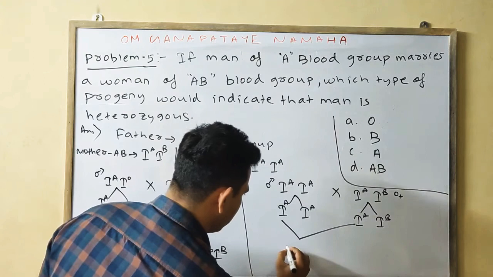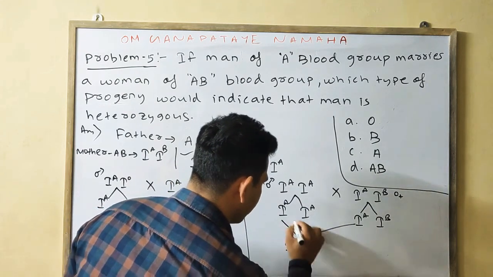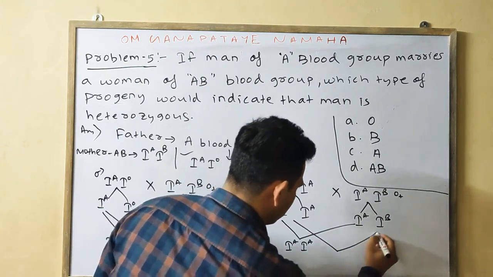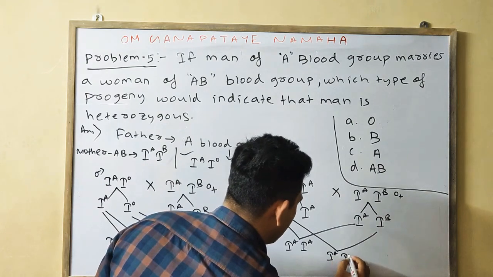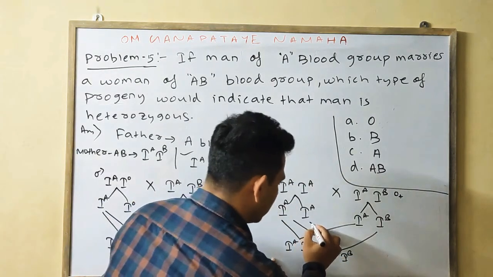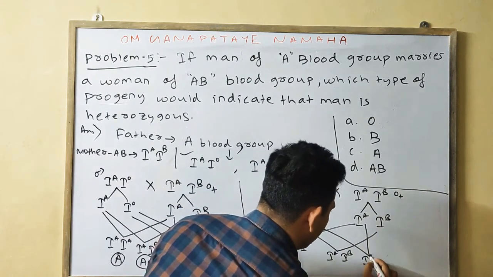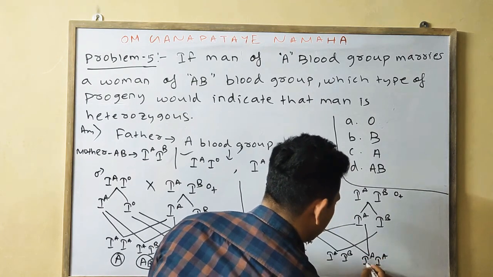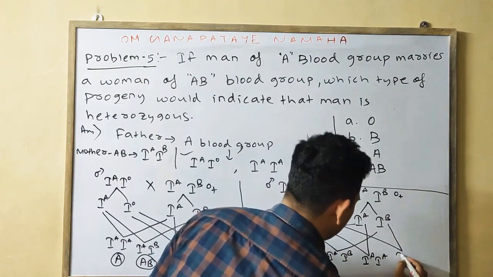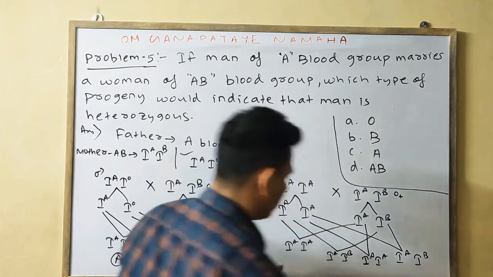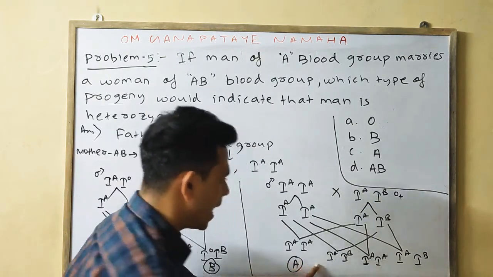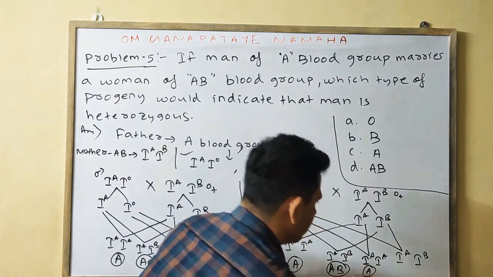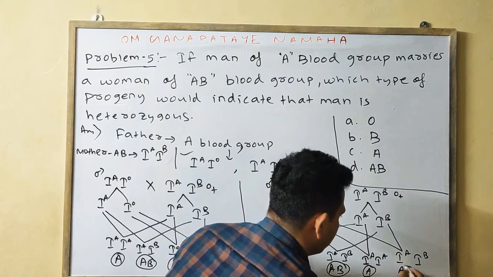We will find IA IA, IA IB, IA IA, and lastly IA IB. IA IA means A blood group, IA IB means AB, IA IA means A blood group, IA IB means AB.